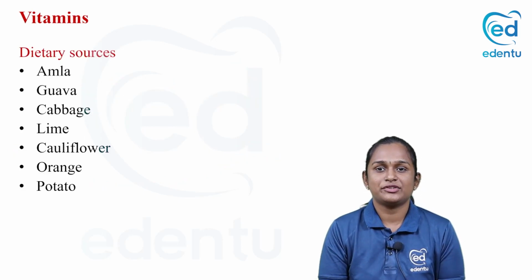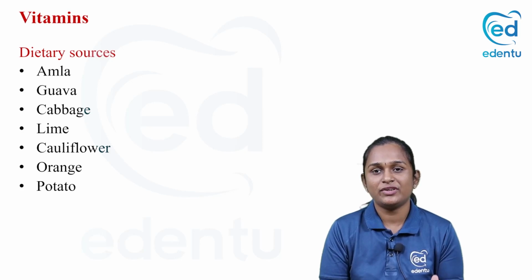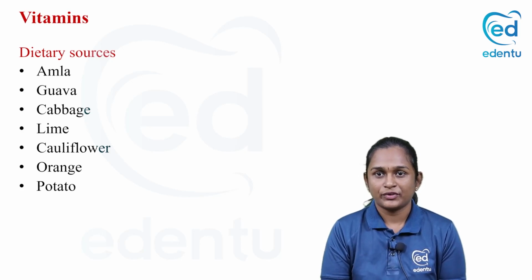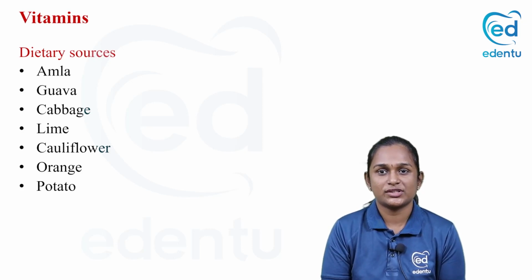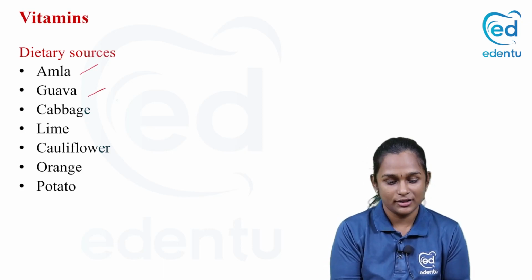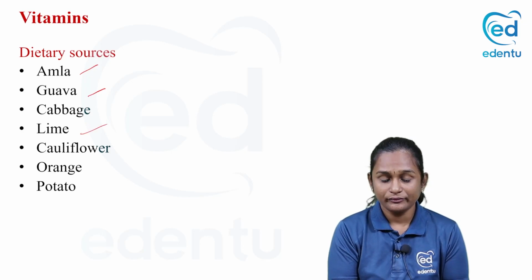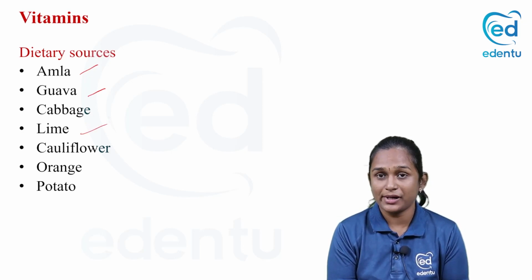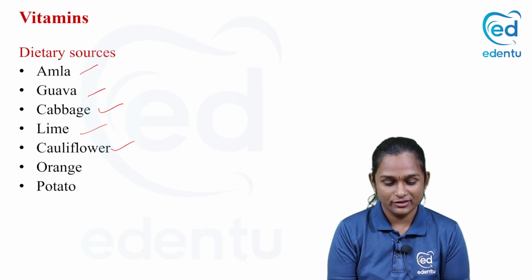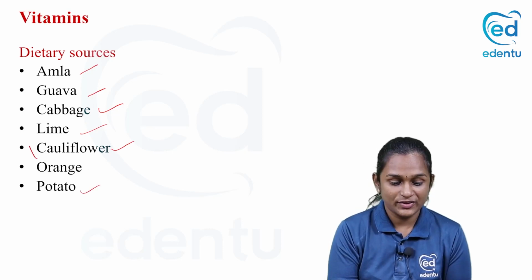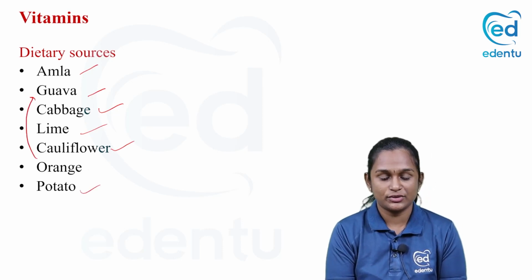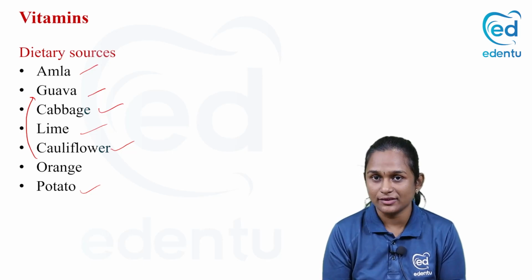So what are the dietary sources? Because we cannot synthesize this vitamin, we have to take it in the diet. So what are the rich sources of vitamin C? We all know, right? All the citrus fruits, amla, guava, and lime are rich sources of vitamin C. Apart from that, cabbage, cauliflower, potato, orange. Yes, we left orange out of the citrus fruits, right? So these are all rich sources of vitamin C.